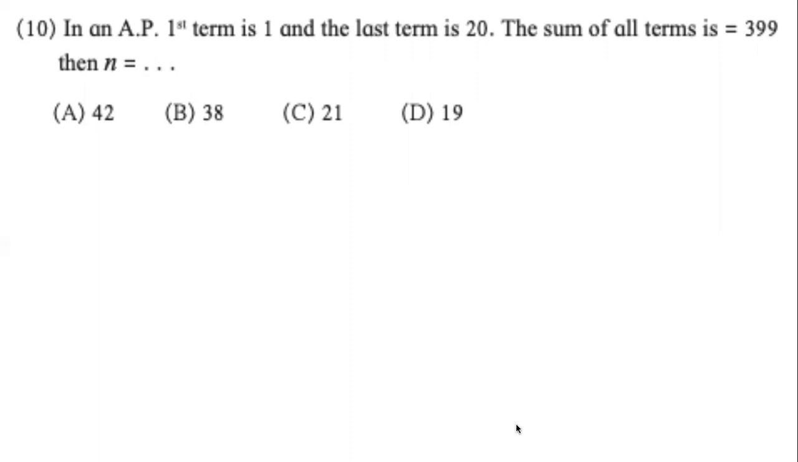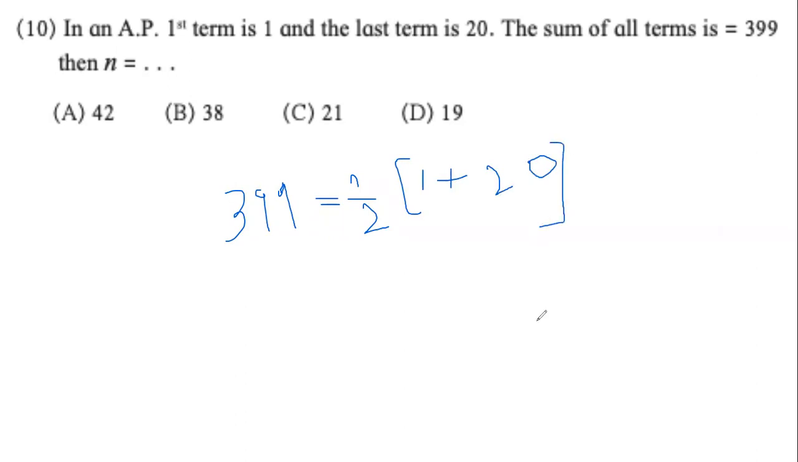So what we have to do is we can write 399 equals n by 2, and within brackets our first term is 1, our last term is 20, and now we have a linear equation in one variable. When we solve this, we will get the answer as 38. n equals 38. 399 equals n by 2 multiplied by 1 plus 20, which is 21. We will get the answer as 38.